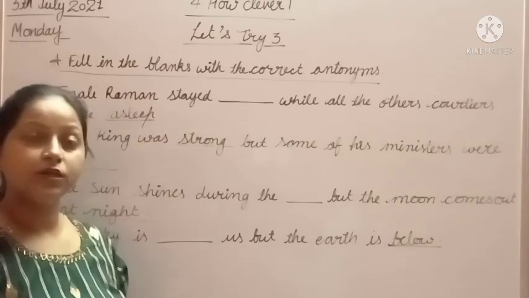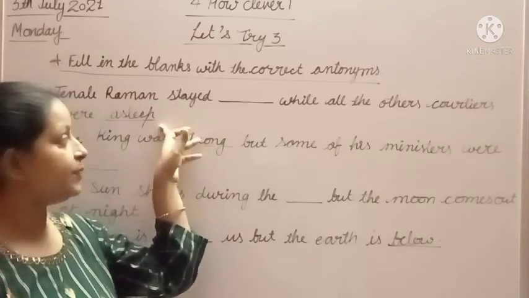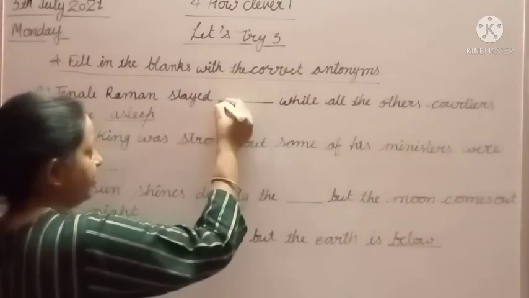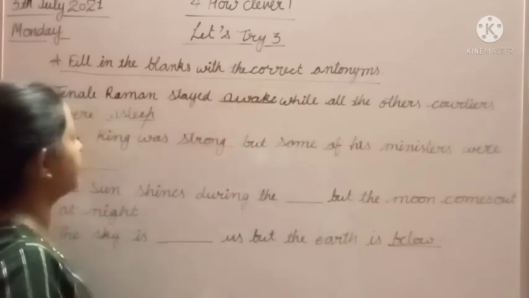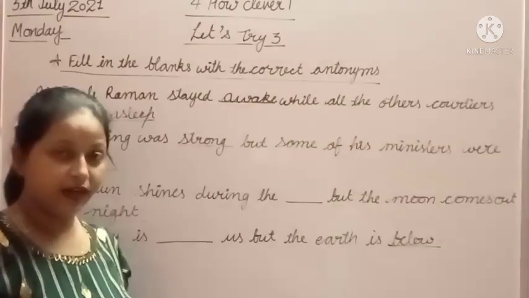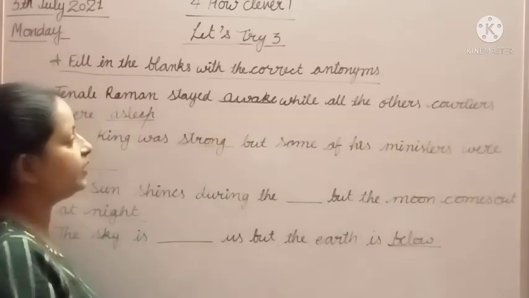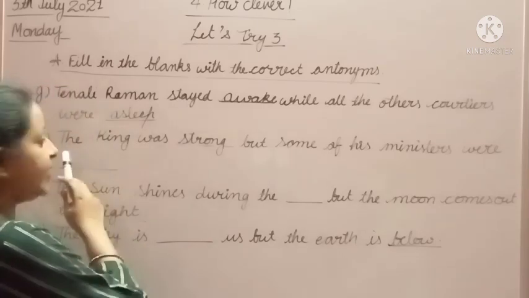So asleep means सोना. Okay. And the opposite of asleep is awake. Not wake, awake. Awake, जागना. Tenali Raman stayed awake. Tenali Raman जागता रहा, while all the other courtiers were asleep. बाकी सारे सो गए. Next one.